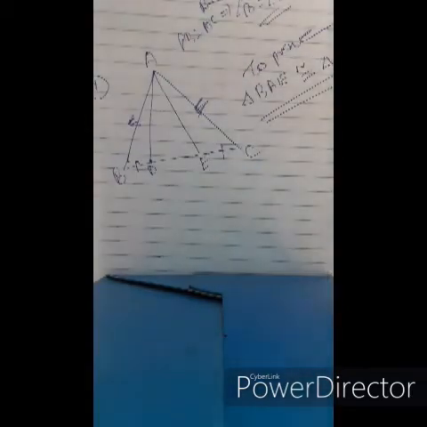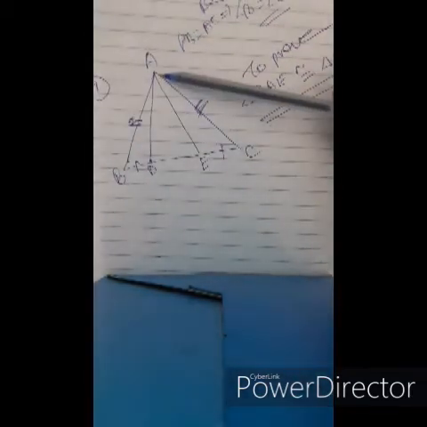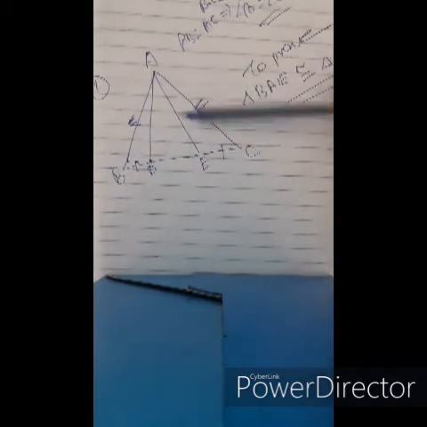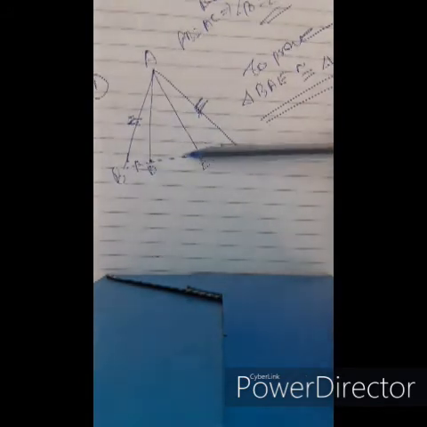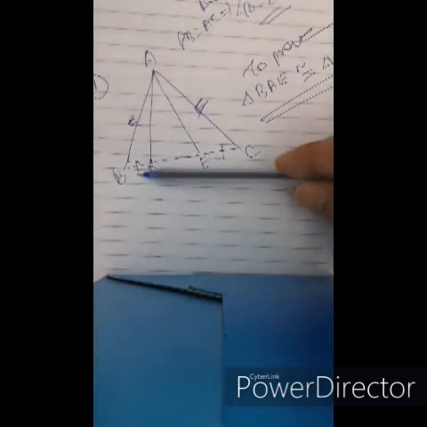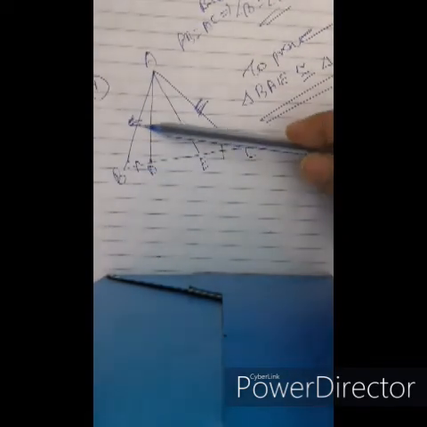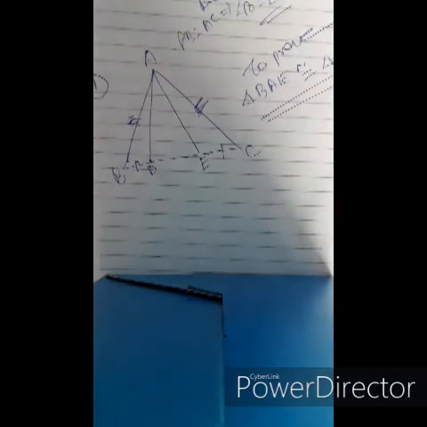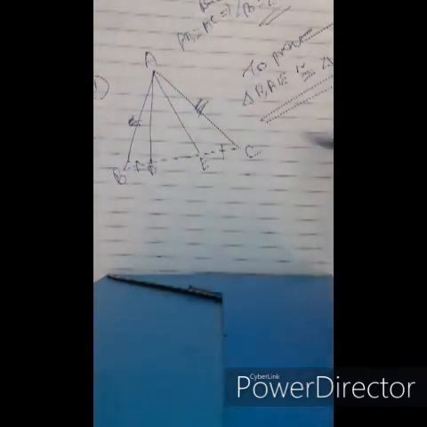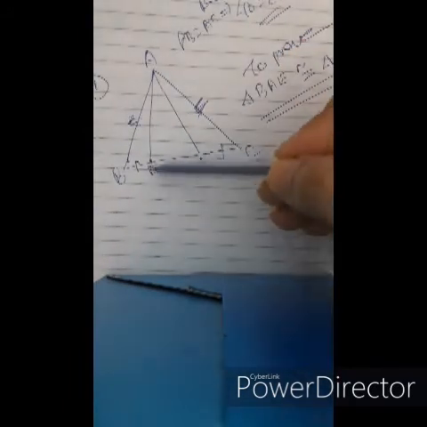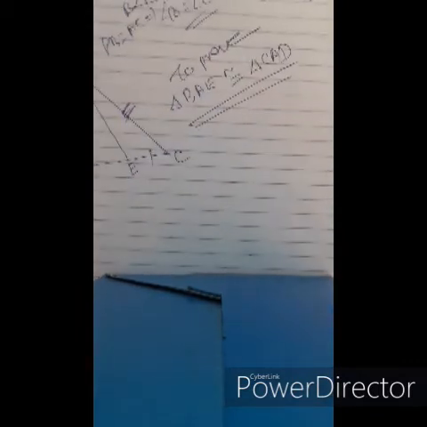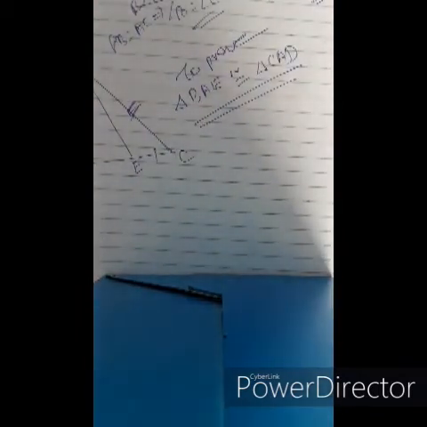Let's understand this once again. ABC is an isosceles triangle. Construction is made, joining AD and AE, with D and E lying on BC. It is given that BD equals EC. It is understood that AB equals AC since ABC is an isosceles triangle. We have to prove that triangle BAE is congruent to triangle CAD. So how do we do that?